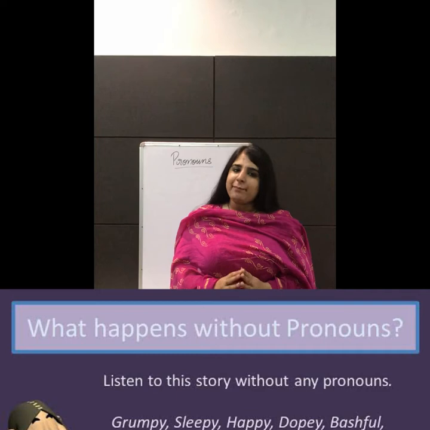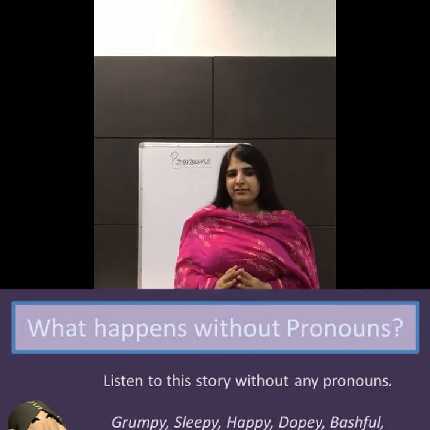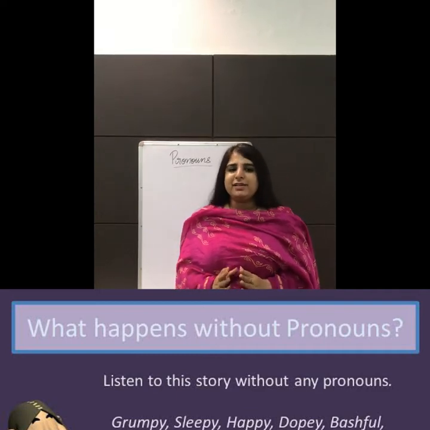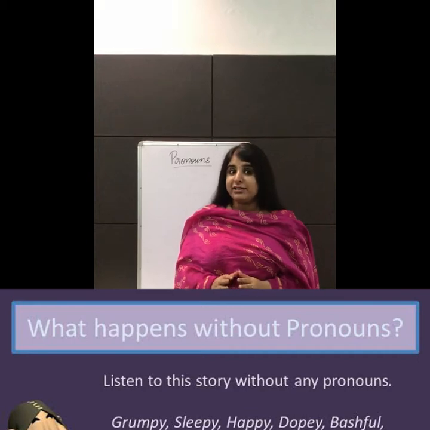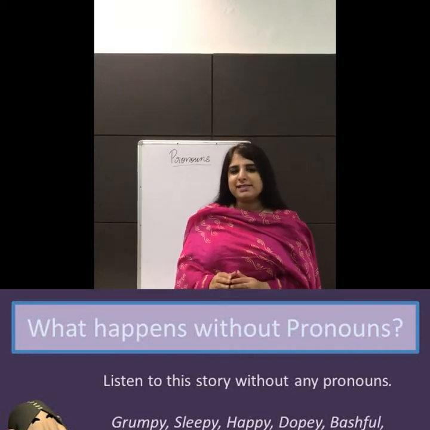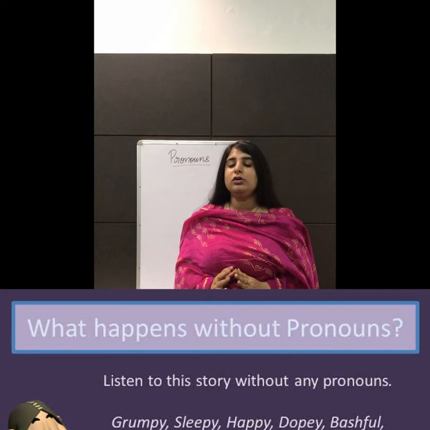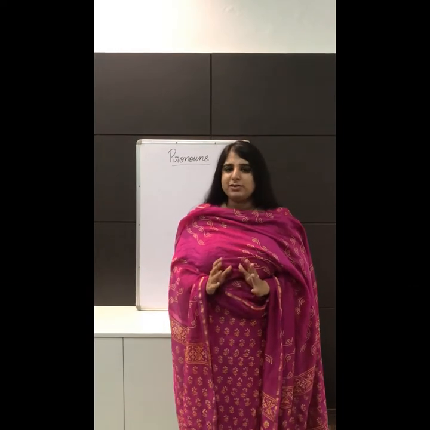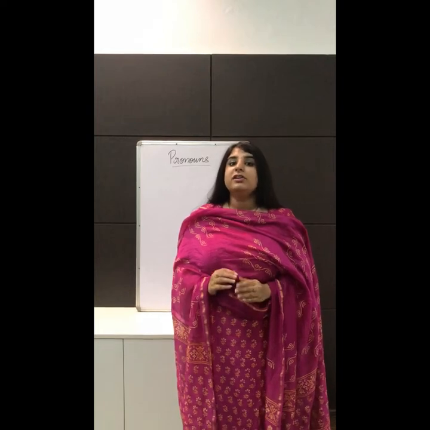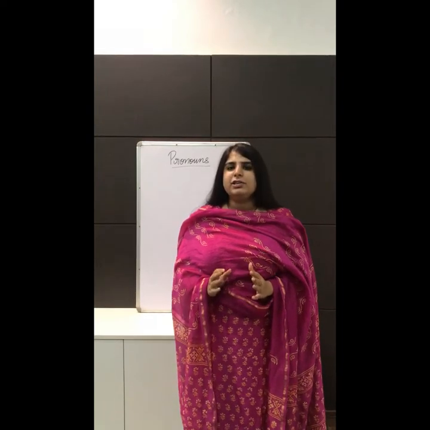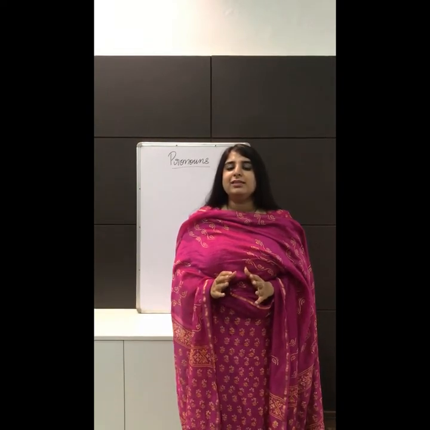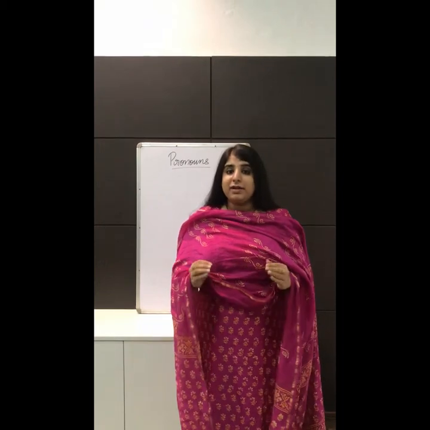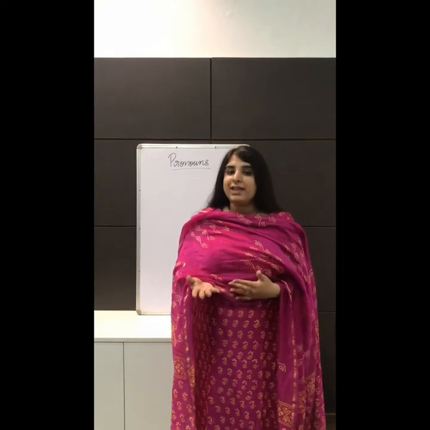Grumpy, Sleepy, Happy, Dopey, Bashful, Sneezy and Dog were 7 friends. Although they were very different from one another, they got along just fine. In this story, the names were repeated so many times that you would not have been able to understand the actual story because there was a repetition of names.